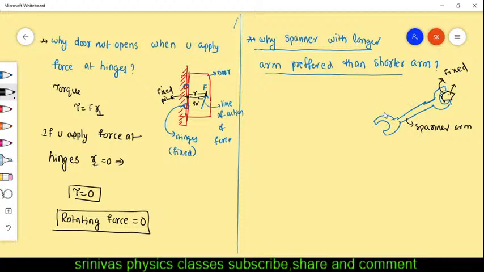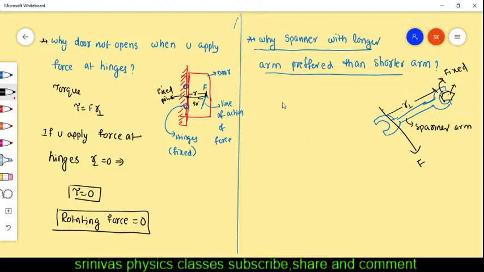For example, you are applying the force like this to rotate it. This is the line of action of force, the line along which the force is applied. Its perpendicular distance from the fixed point is this one. If the arm is longer, the perpendicular distance is more, and then automatically the torque increases. Torque is the rotating force. If the rotating force is increased, it can rotate easily. That's why the spanner with the longer arm is preferred over the short one.